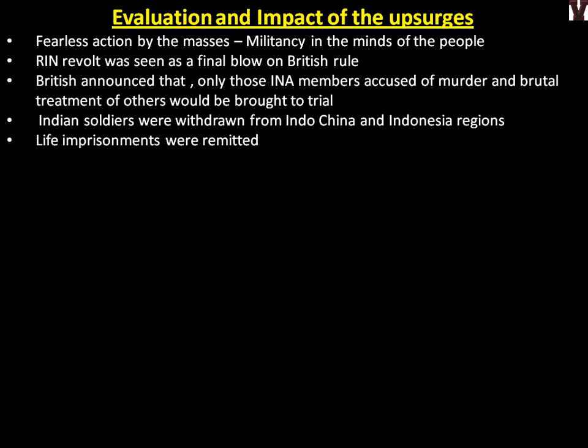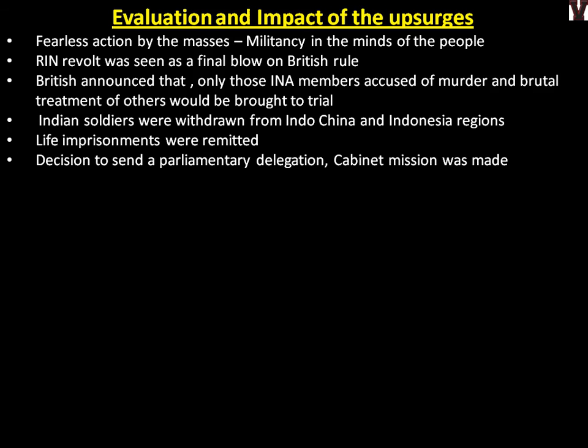So you see everything is happening well now. A decision to send a parliamentary delegation, the Cabinet Mission, was made. This we'll see in part 3 of chapter 10. The Cabinet Mission and Direct Action Day, or the Great Calcutta Killings, all those things will be covered in the next part. But the upsurges were limited to a few cities, unlike the INA support.